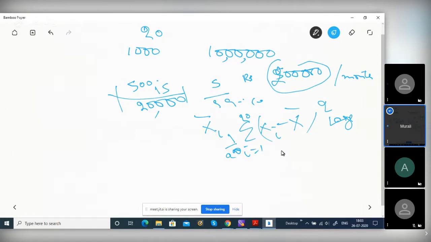I'll put it another way. This class belongs to a capitalist country, very rich and very poor. Whereas if the variance is very small, even though the mean is the same in both cases, one student gets 30,000 and another maybe 32,000. Say 30,000 is the mean per month. They are neither too rich nor too poor. It is a socialist country, so to speak. So variance talks about how the data is spread.